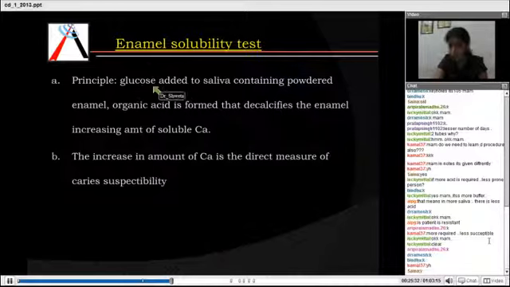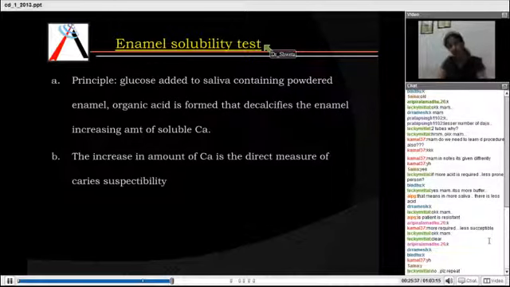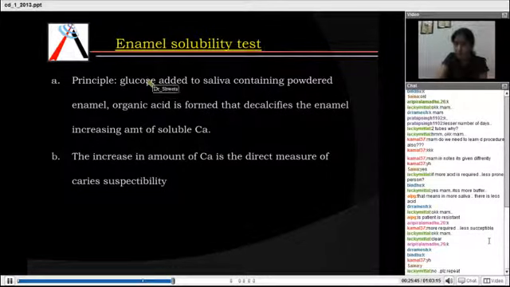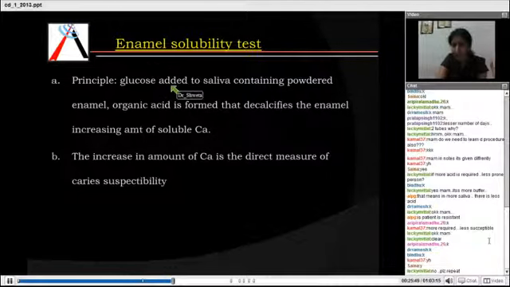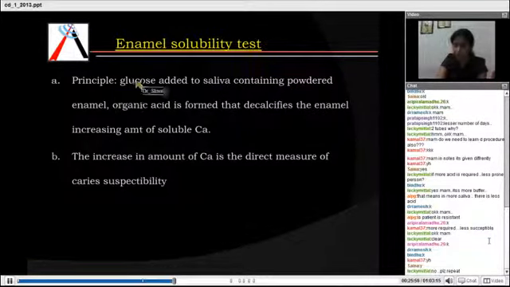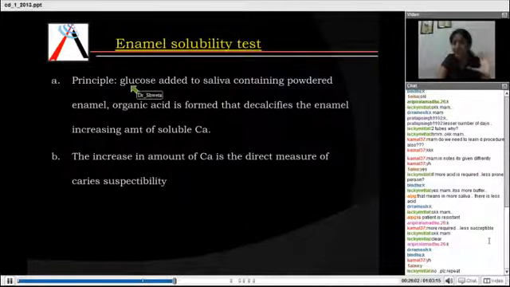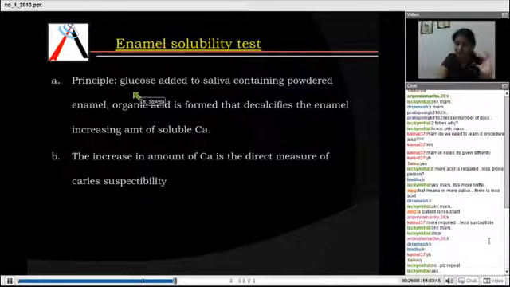Saliva is taken, glucose is added, that is your carbohydrate is added, powdered enamel is added. Okay. In a tube, you take glucose, the patient's saliva and the powdered enamel. Now what is glucose? Glucose is a carbohydrate, any food substance you eat. Saliva comprises of microorganisms and powdered enamel is actually your tooth. Now here the calcium is measured. How much free calcium is present in the solution? Free calcium will be very less because more of the calcium is in the enamel.